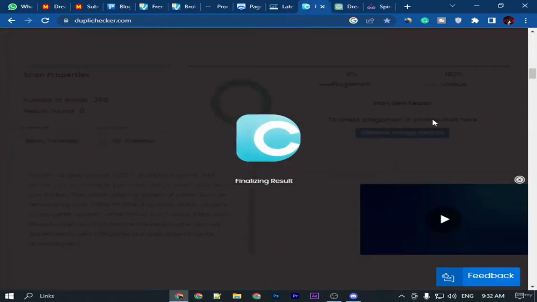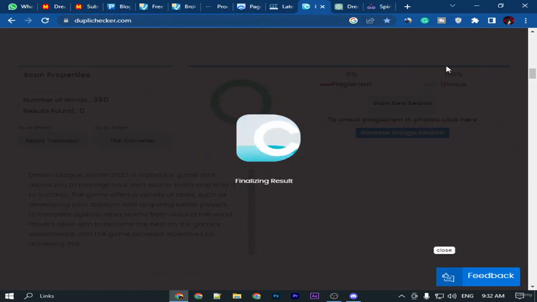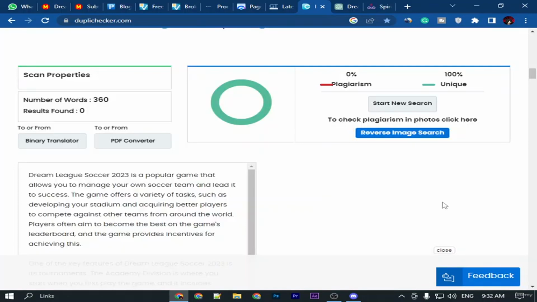And you can see that our article is now 100% unique. That's how we can spin your article and make it unique from others, and post this article in your website, and that's how you can get 100% approved. And this is my guarantee.